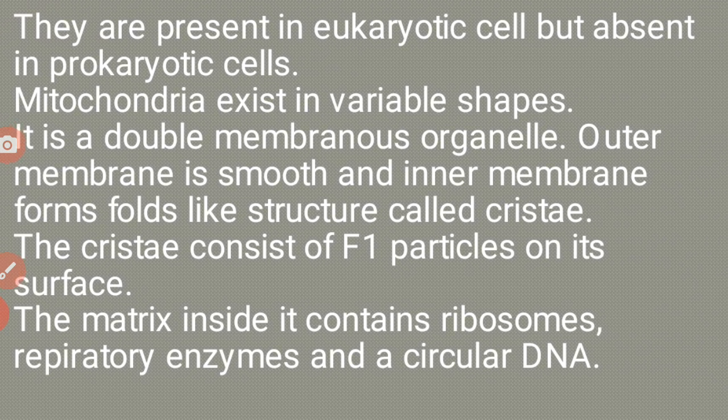They are present in eukaryotic cells but absent in prokaryotic cells. Mitochondria exist in variable shapes. It is a double membrane organelle. The outer membrane is smooth and the inner membrane forms fold-like structures called cristae. These cristae consist of F1 particles on their surface. The matrix inside contains ribosomes, respiratory enzymes and circular DNA.